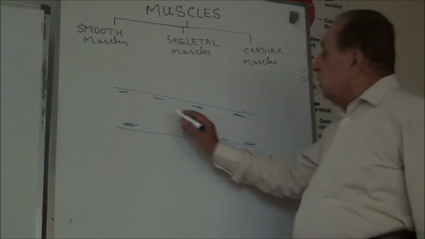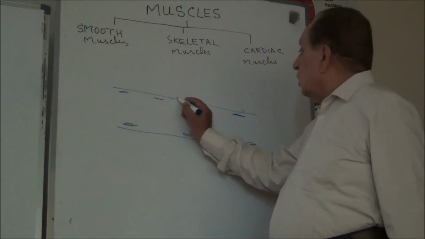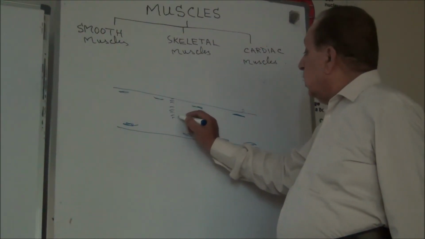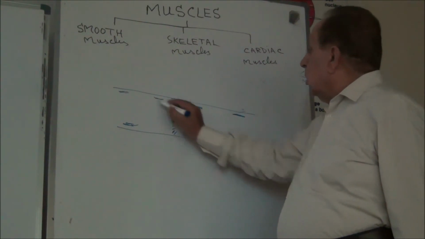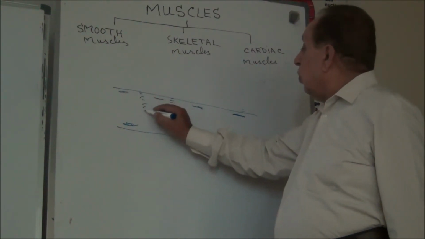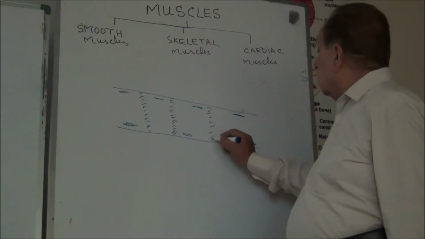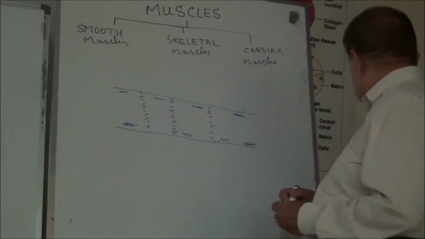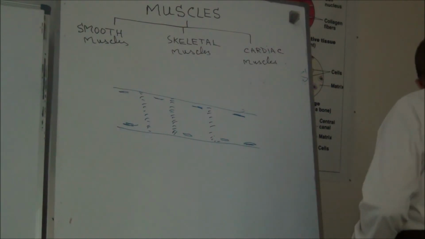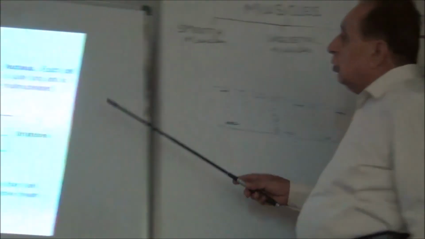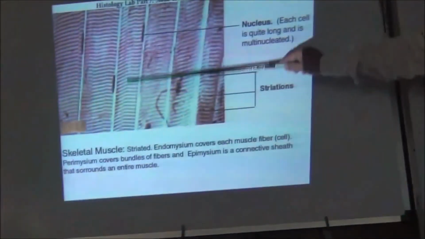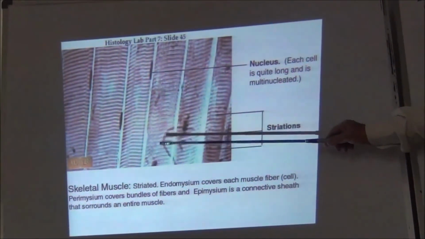Then these fibers have cross striations. Now, these are the skeletal muscle fibers.